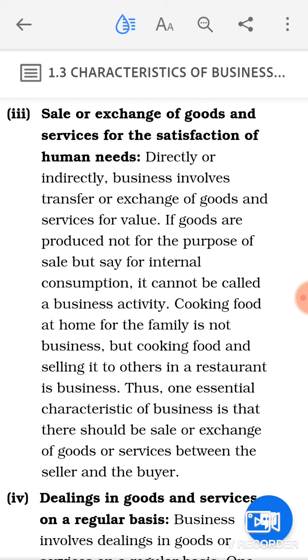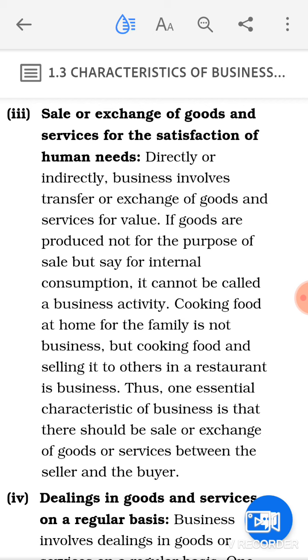Sale or the exchange of goods and services for the satisfaction of the human needs. Directly or indirectly, business involves transfer or exchange of goods and services for value. So, whatever you are going to produce, whatever you are going to procure, you are going to procure it for sale purpose. So, exchange of goods and services will take place here for value, means you are going to charge something for that.